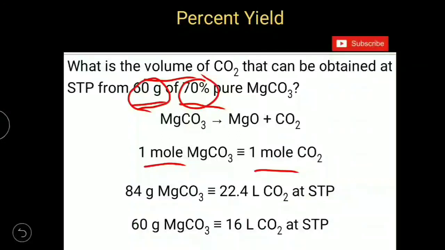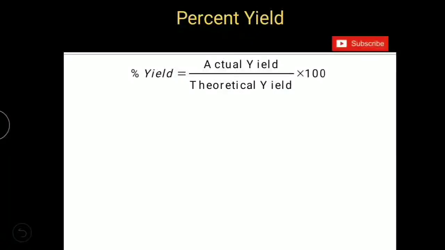So using that relation, percent yield is only 70%. And we have the theoretical yield of carbon dioxide. As per our analysis, we got that 16 liters of CO2 gas should be formed in the reaction. But we need to find out how much volume of CO2 we actually obtain from the reaction.